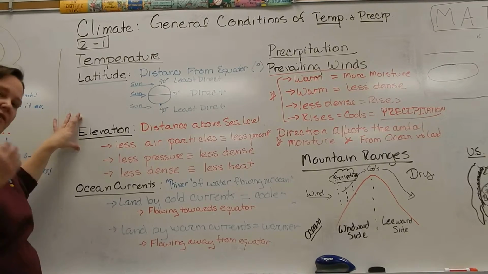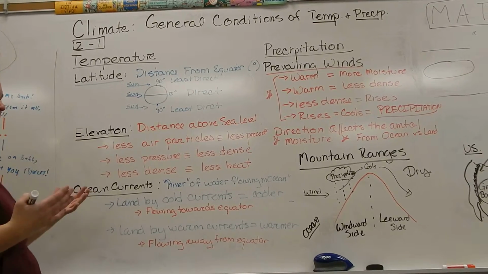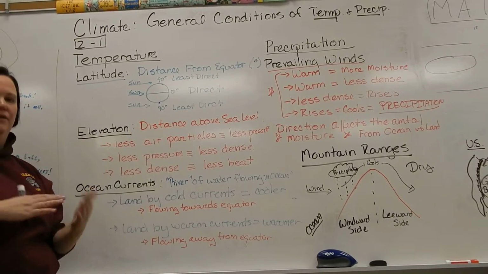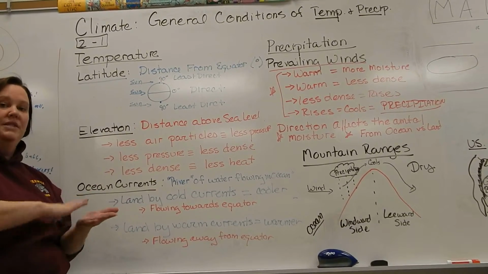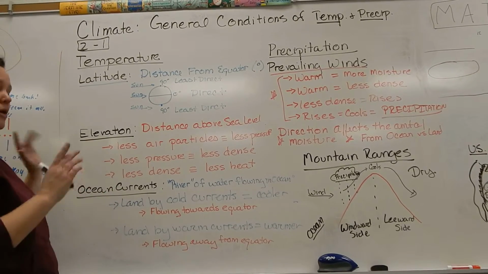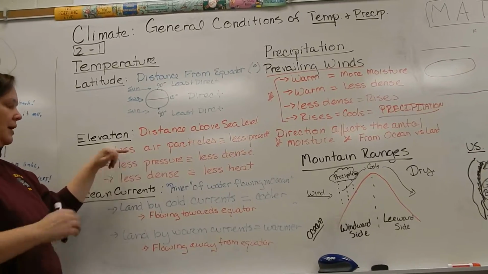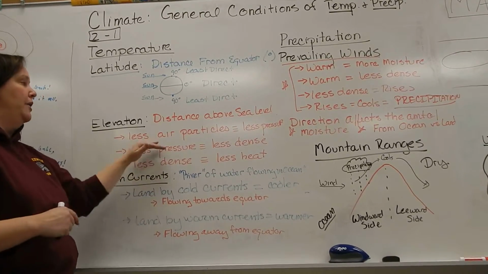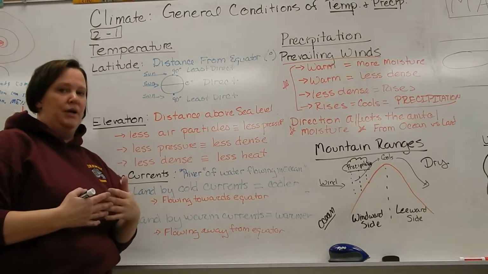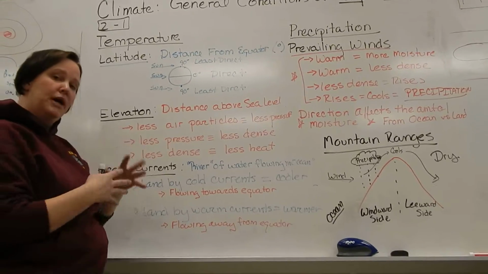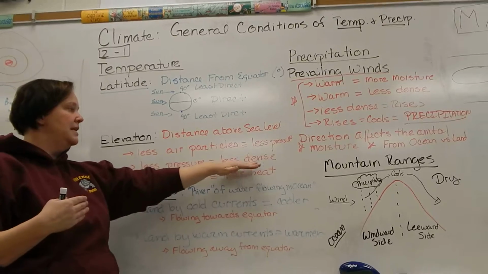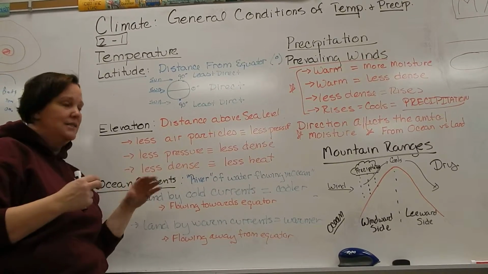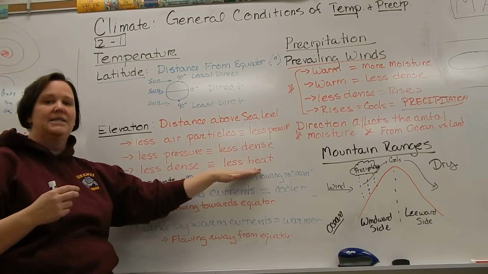The next thing that will affect the temperature of a region is the elevation, meaning how high up are you? And this is measured from sea level. So sea level is always given 0, okay? And as you go up, a couple things happen. When you go higher up in elevation, you're going to have fewer air particles. If you have fewer air particles, that means there's less pressure. If there is less pressure and fewer air particles, that means that the air is less dense. If that air is less dense, that means it will hold less heat.